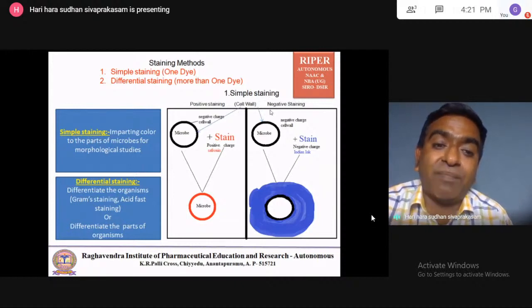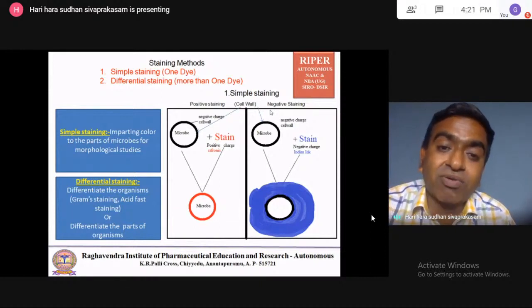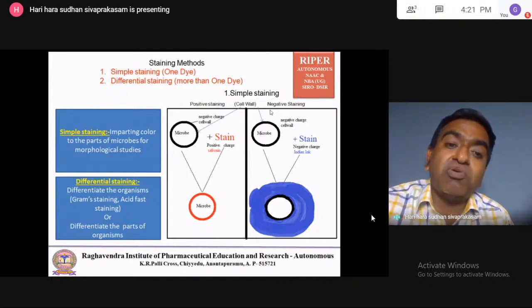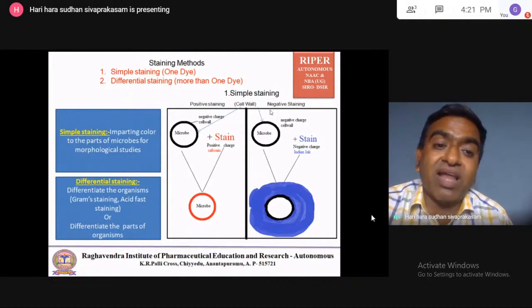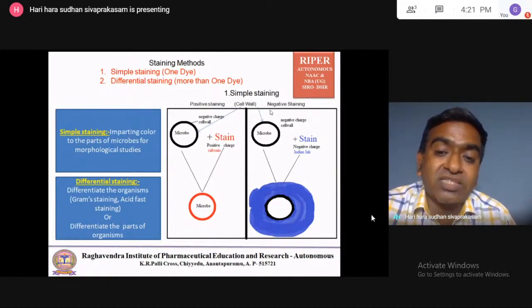Two parts cannot be stained together. If you are giving color to the cell wall, only the cell wall is stained. If you are giving color to the nucleus, only the nucleus is stained. The color will not attach to any other part of the cell. It is mainly used for the morphology of the organism, so morphological studies can be done.